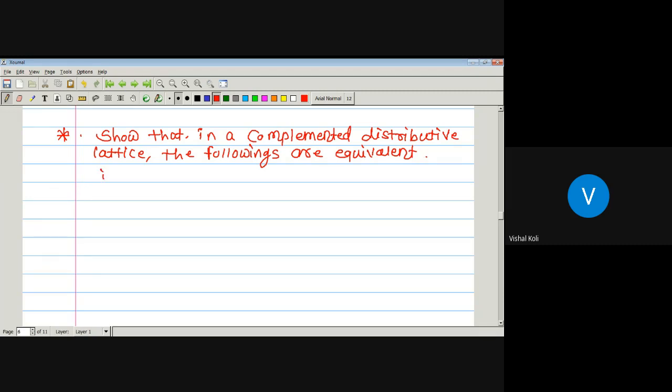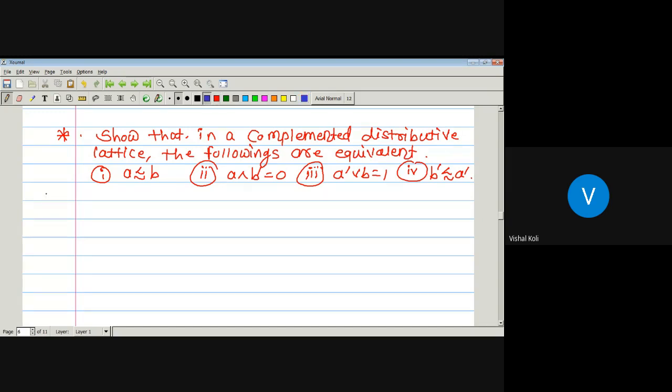In that, the first one is A precedes B. Second, A meet B complement is 0. Third, A complement join B is equal to 1. And the last one is B complement precedes A complement. If we have a complemented distributive lattice, then we have to prove that these four are equivalent. It means we have to prove that 1 implies 2, 2 implies 3, 3 implies 4, and 4 implies 1. Then we say that the four statements are equivalent whenever our lattice is a complemented distributive lattice.